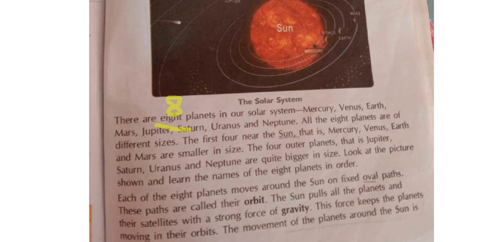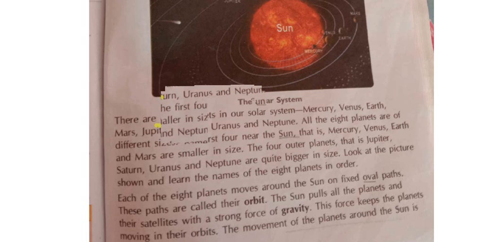Come. Okay, here what did I tell? These are the 8 planets in the solar system, and all will be of different sizes, we have discussed till now. Next point. See here.